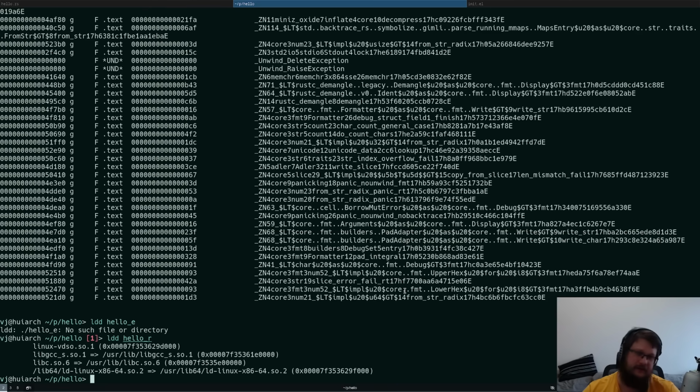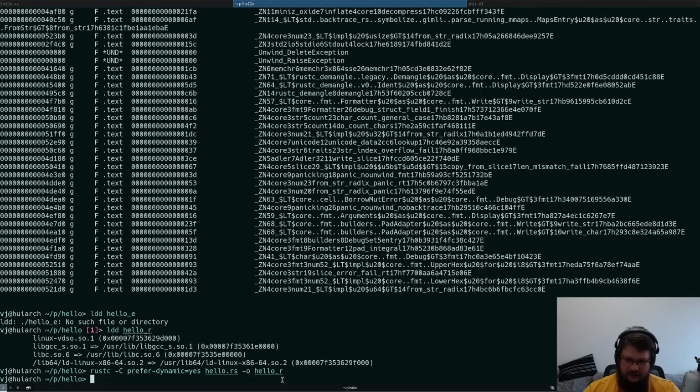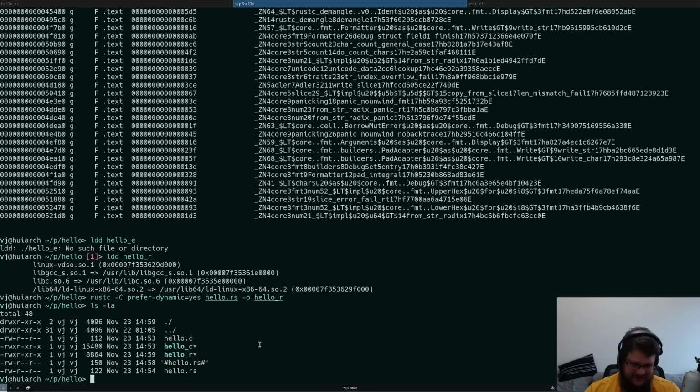Let's make it fair by compiling the Rust executable dynamically against the standard library. And in order to do this, you can again use the Rust compiler. So if you pass it another flag, prefer-dynamic equals yes, and compile it, you will get our executable. And now if we compare the size, look at that. Now it is actually 8K against 15K from C. So, who is bloated now?